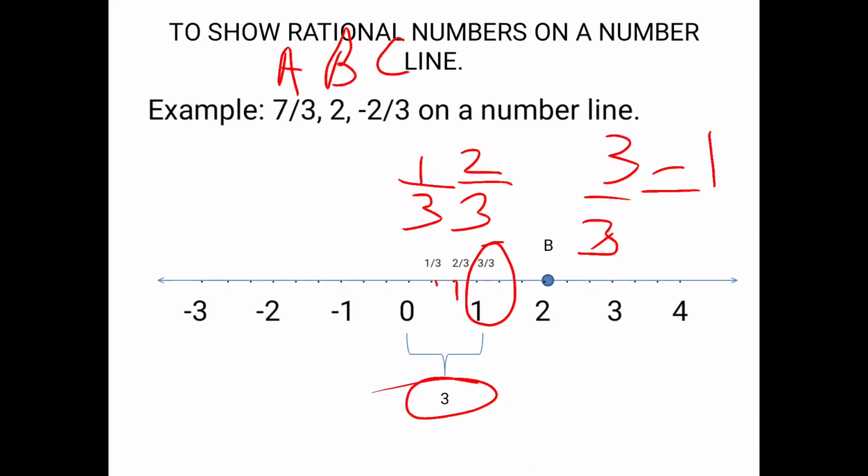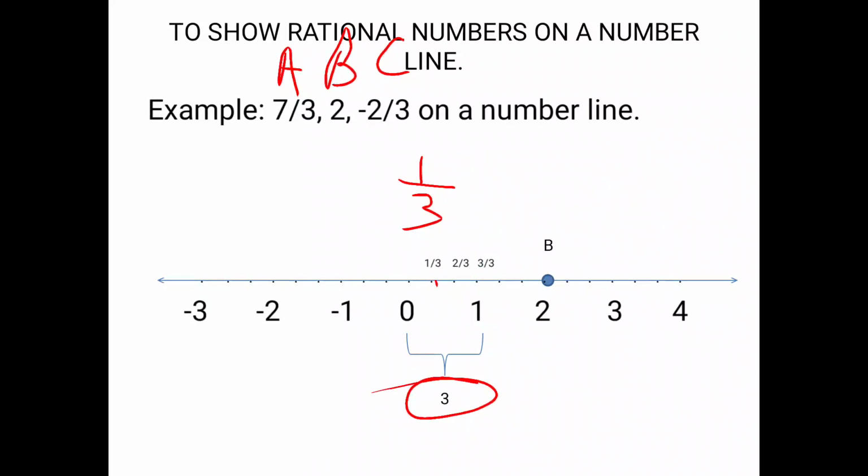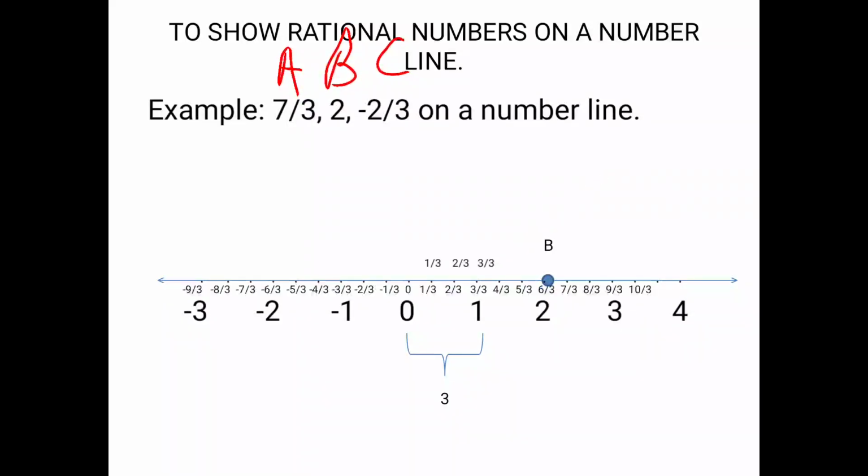If you have any confusion, then wait and watch further how it proceeds. Now students, these points we are going to write down in the form of a fraction where the denominator of all the numbers is 3. So the first point is 1 upon 3, the second point is 2 upon 3, the third point is 3 upon 3 on the right hand side. On the left hand side, same 1 upon 3, 2 upon 3, 3 upon 3, but with a minus sign, because on the left of 0 negative numbers are there.